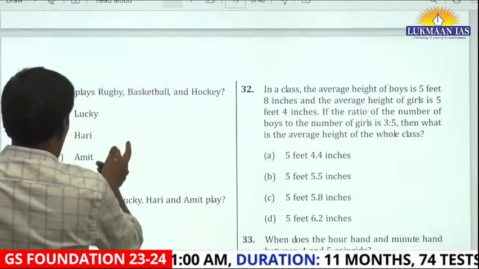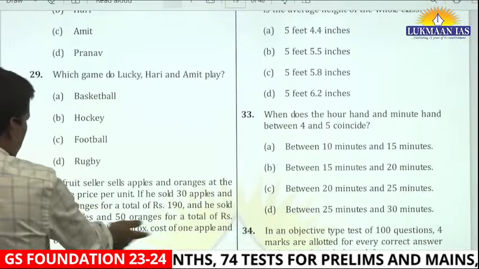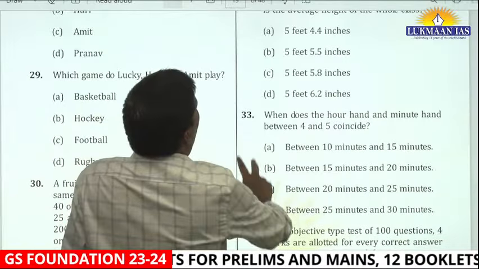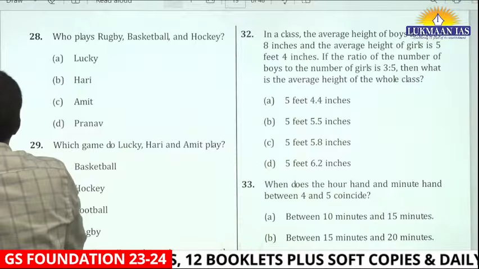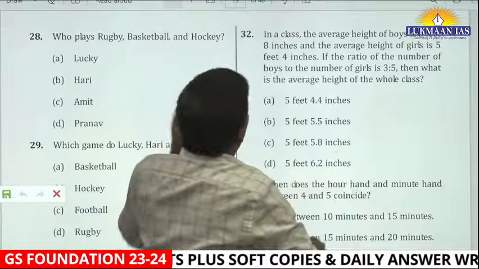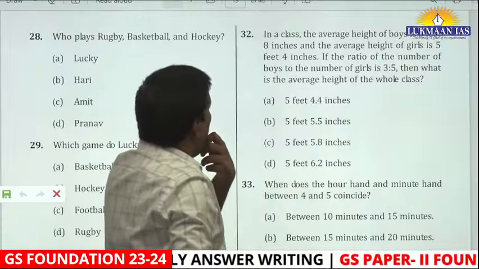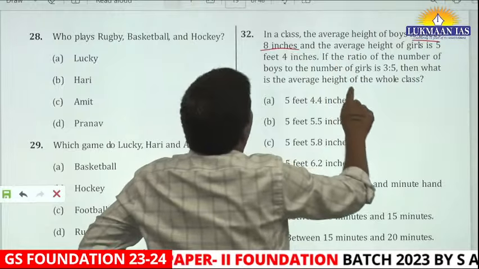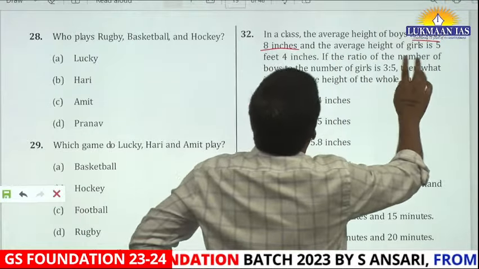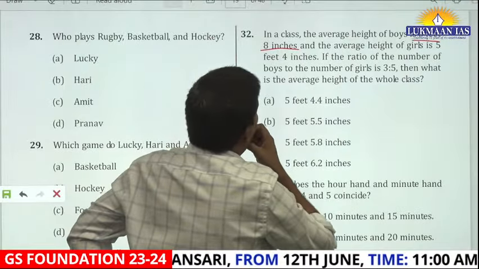But let's go to the more. This is a very simple question, right? Oranges and now, okay, I want to show you the calculation in this part. See what is happening here. This question also you can solve without using pen and paper. They are talking about the average height of boys is 5 feet 8 inches. Average height of girls is 5 feet 4 inches. The ratio of the number of boys to girls is 3:5. Right?